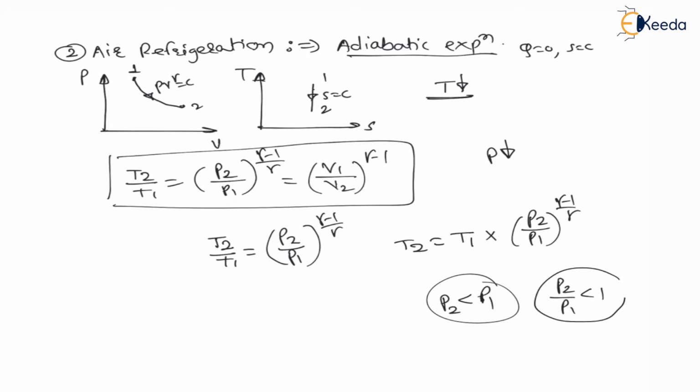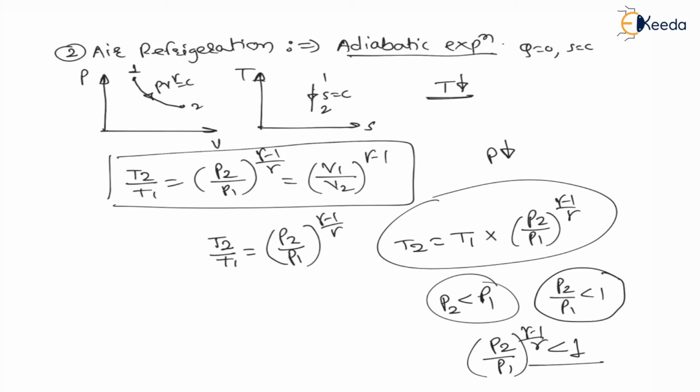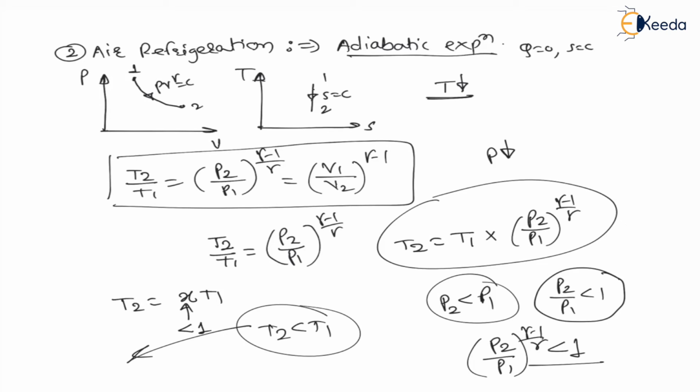And as P2 divided by P1 is less than 1, P2 divided by P1 raised to gamma minus 1 upon gamma will be less than 1. That means T2 is equal to X into T1, where X is less than 1. That means T2 is less than T1. And this low temperature here is circulated around the space where refrigeration is required. And such type of refrigeration is called air refrigeration.